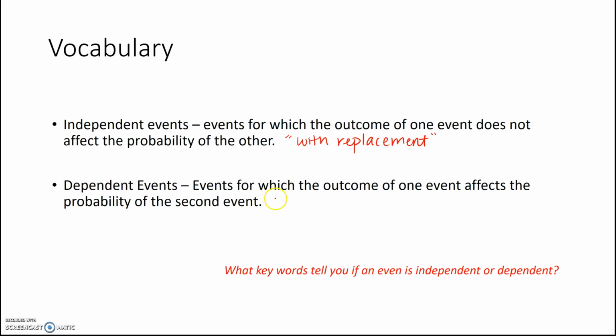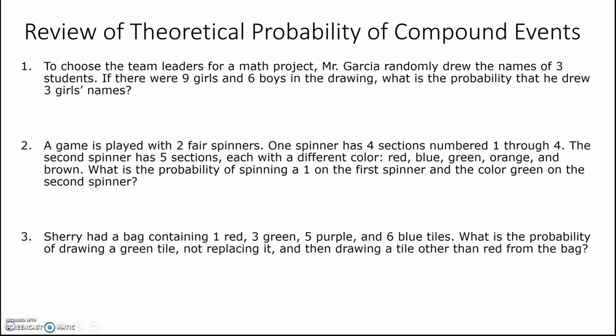So that's with replacement, and the probability is not changing, okay? Dependent events are without replacement. Or it'll say without putting it back, or it'll just be a scenario where some person takes a candy and then someone else takes a candy, okay? If they're taking a food item, they're not going to put it back unless it says they are, okay? So most of the time it'll have wording such as this, with replacement or without replacement. So let's look at some examples.